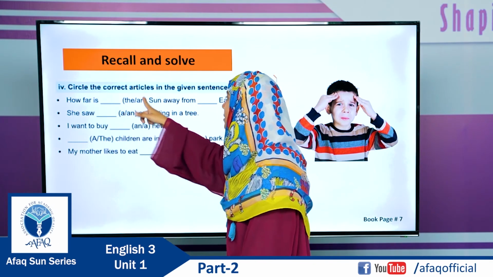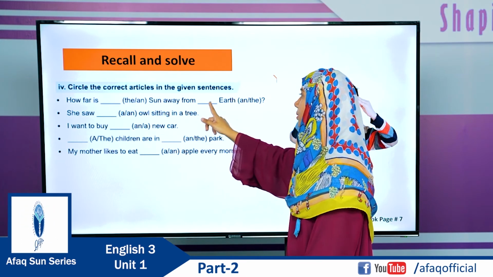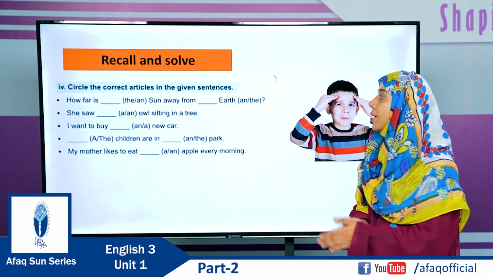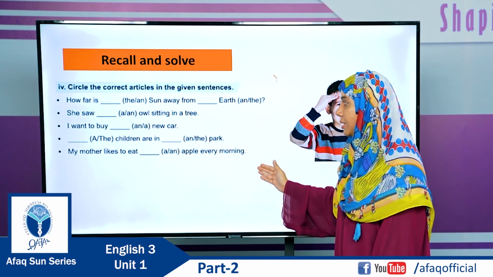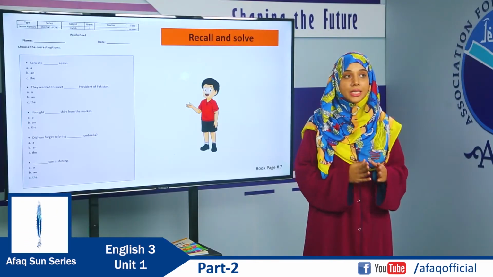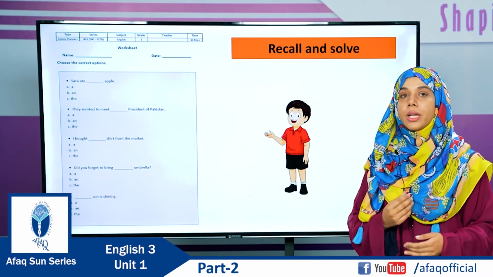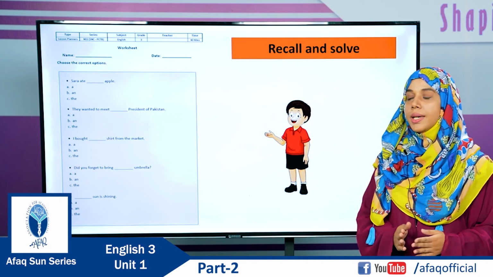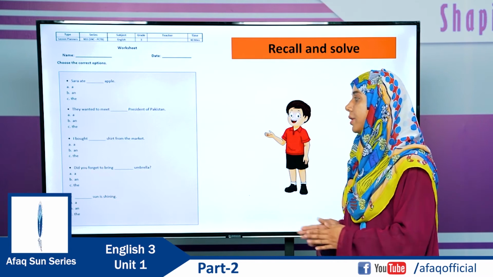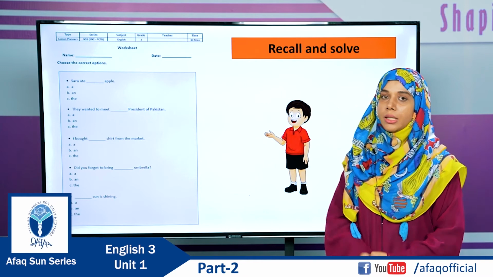How far is the sun away from an earth or the earth? The earth. Yes, the earth is the correct option. In the same way, you have to complete this activity. Now pause this video, complete this activity and then come back. Dear students, I hope that you have completed the activity on articles. Now your teacher will give you a worksheet. In this worksheet, you have to select the correct article for each of the sentences that are given in the worksheet. Now do this worksheet and come back.